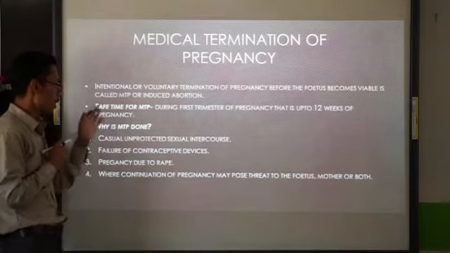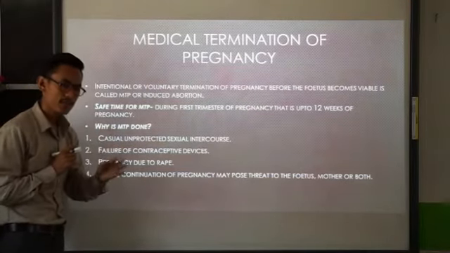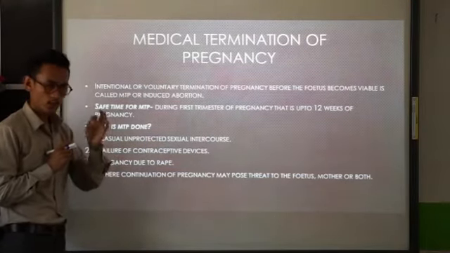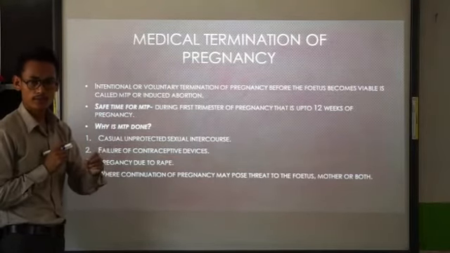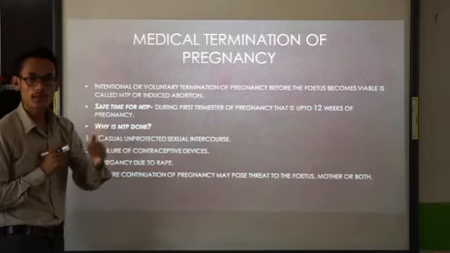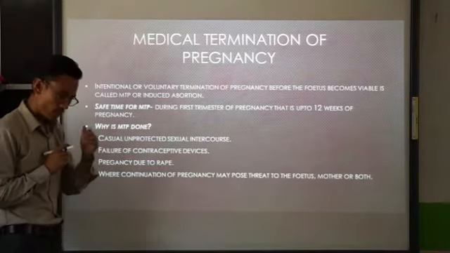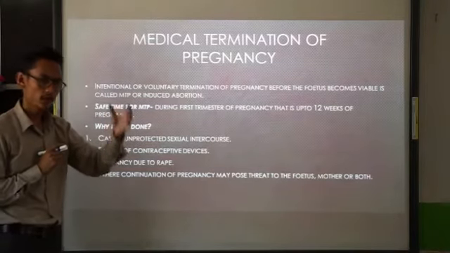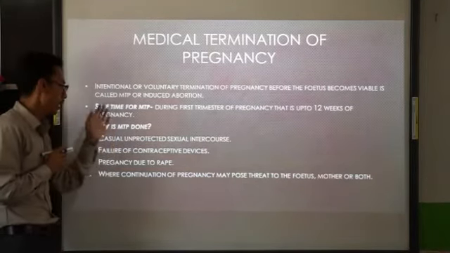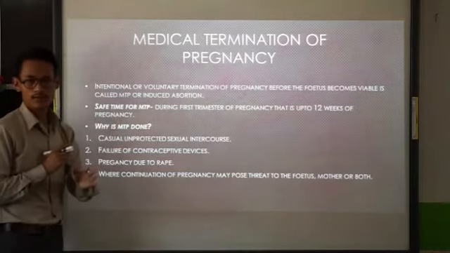Now, what is the safe time for MTP? The safe time to undergo MTP or induced abortion is during the first trimester of pregnancy. First trimester means up to 12 weeks. Up to 12 weeks of pregnancy, MTP can be done. It is safe.